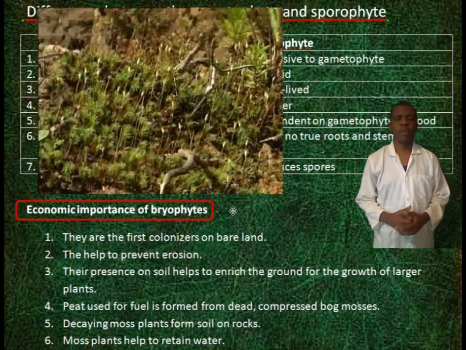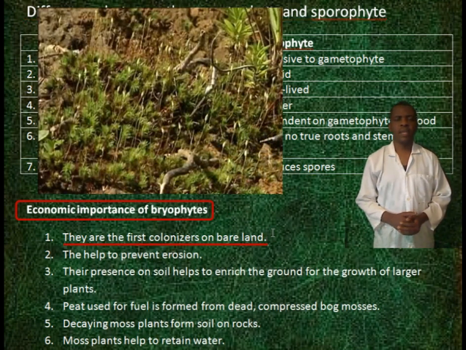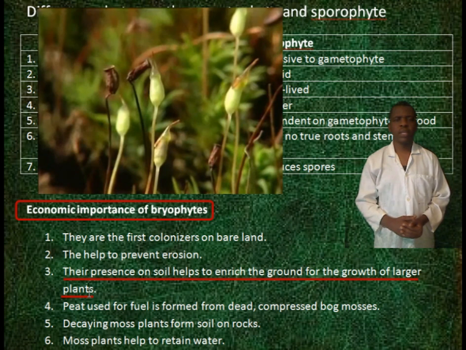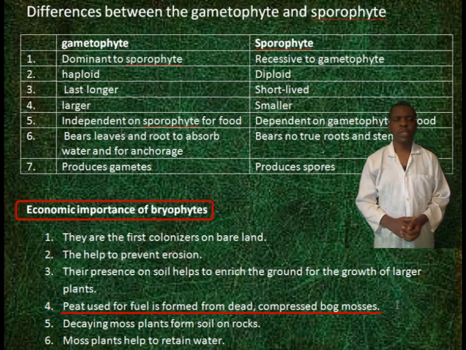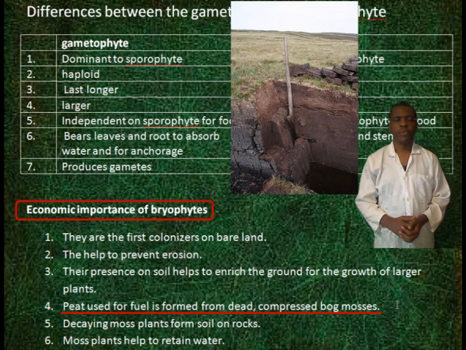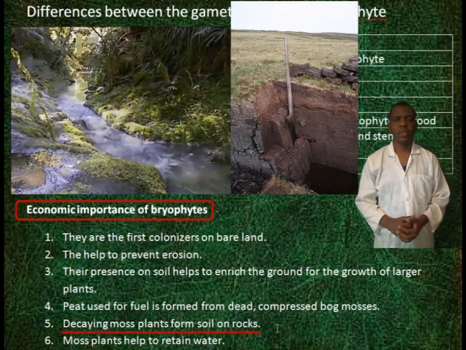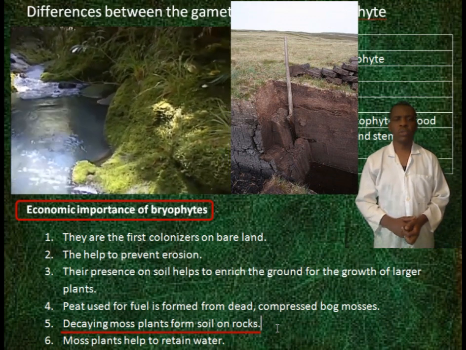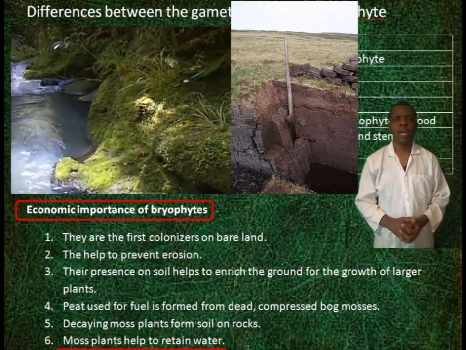Economic importance of bryophytes. They are the first colonizers on bare land. They help to prevent erosion. Their presence in soil helps to enrich the ground for the growth of larger plants. Peat, used for fuel, is formed from dead, compressed bark mosses. Decaying moss plants form soils on rocks. Moss plants help to retain water.